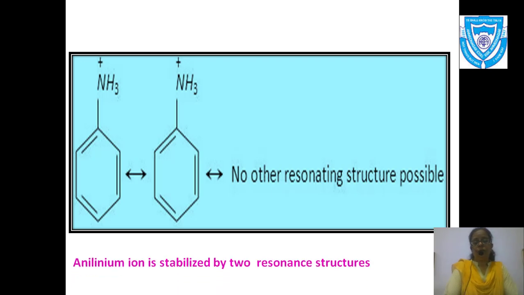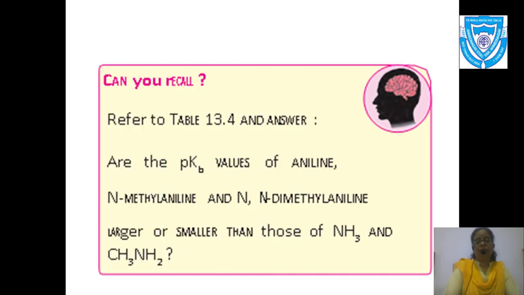Now I have one question for you. Read the question on the screen. Are the pKb values of aniline, N-methylaniline and N,N-dimethylaniline larger or smaller than those of NH3, that is ammonia, and methylamine?